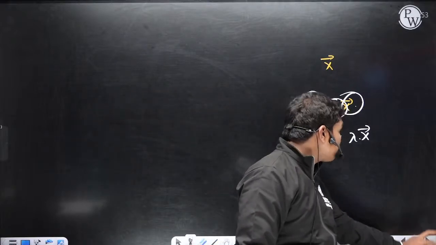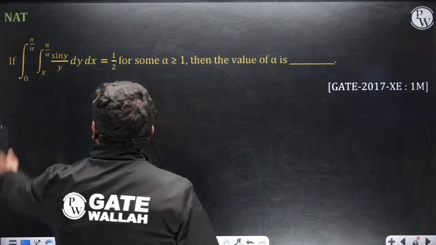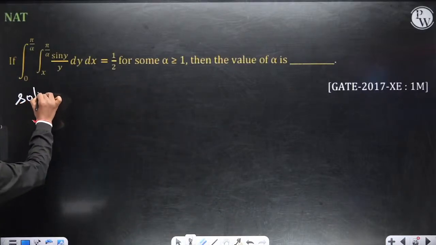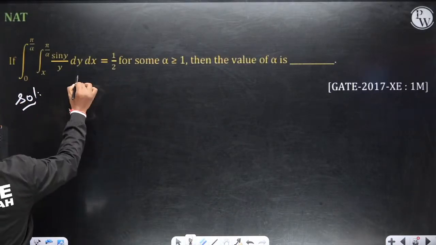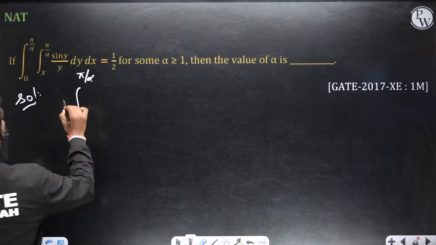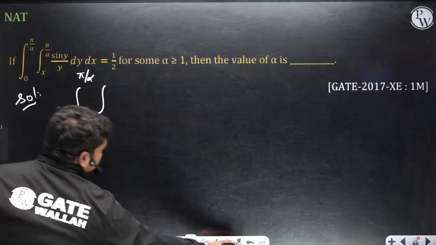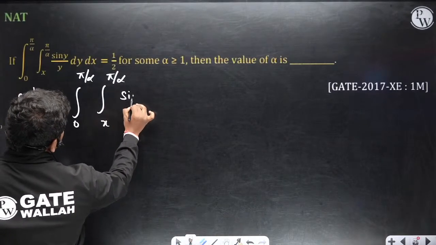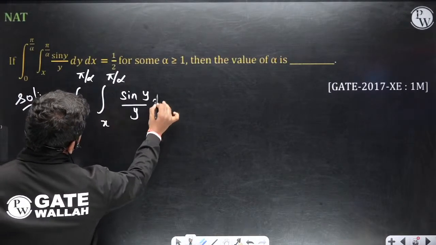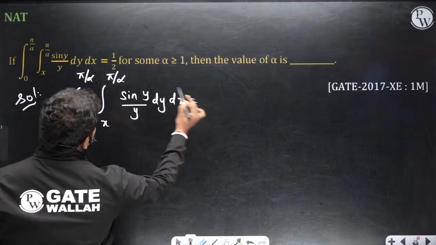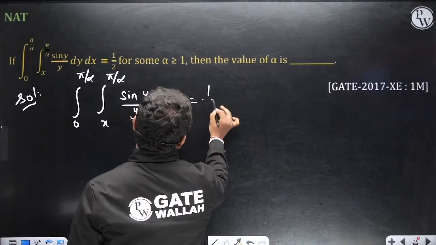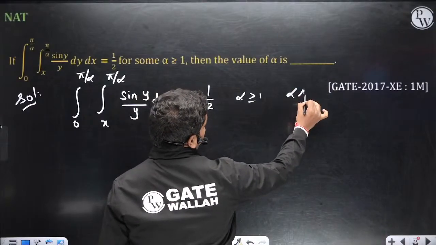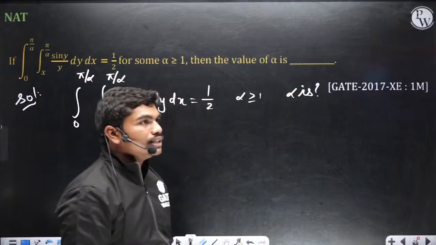So let's continue with the next question. There is one question, very fantastic. The integral from 0 to pi by alpha, integral from x to pi by alpha of sin y by y dy dx is equal to, what is the value? 1 by 2. For alpha greater than or equal to 1, of course, then the value of alpha is dash. Alpha is dash. This is the question. Okay, so please try to solve this.